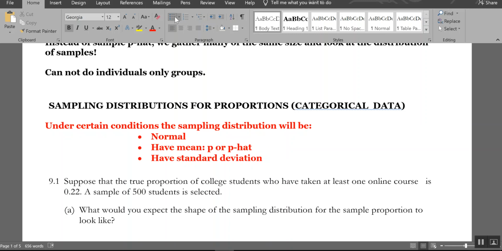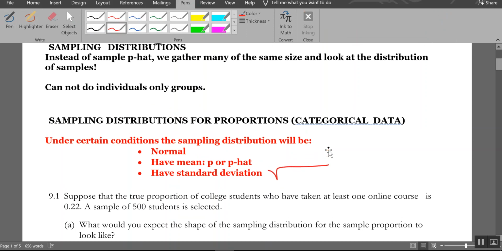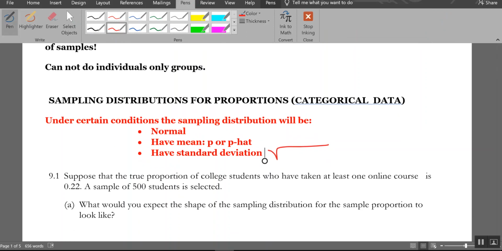And the standard deviation will be the square root of p q over n.